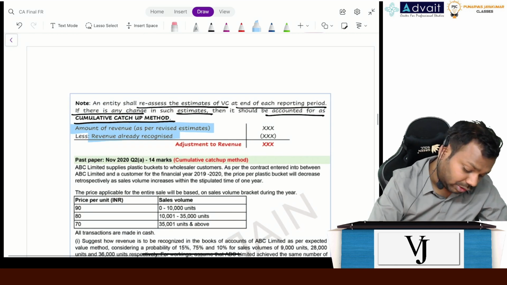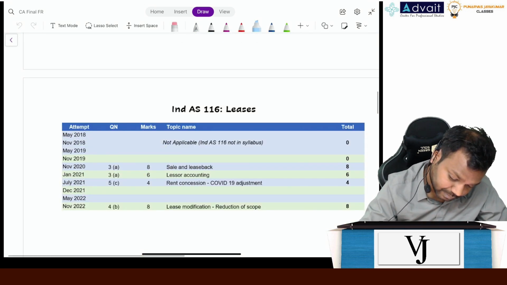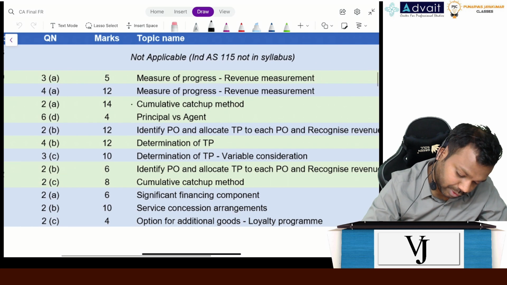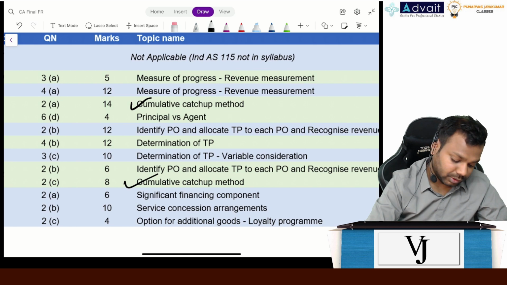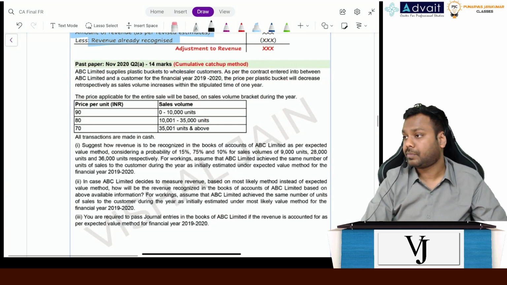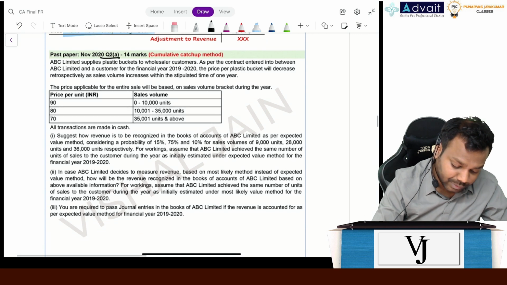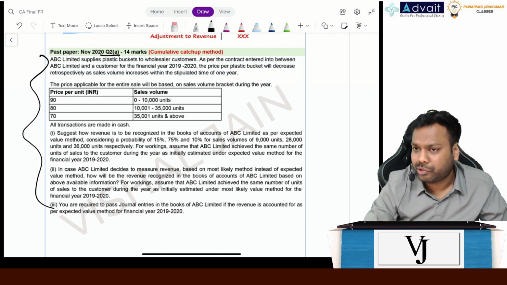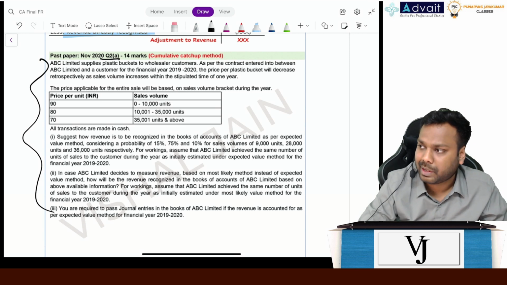And just to show you one thing here, see how many times cumulative catch-up adjustment has come in the exam. Cumulative catch-up, again one more cumulative catch-up. So this is how it is very important. Is that clear, everyone? Now this question is tested in the November 2020 2A for 14 marks. Again, it deals with the cumulative catch-up and also with the variable consideration. Similar type of question which I think you can solve as an assignment. Not taking up this question in the class, but you can solve it as an assignment.